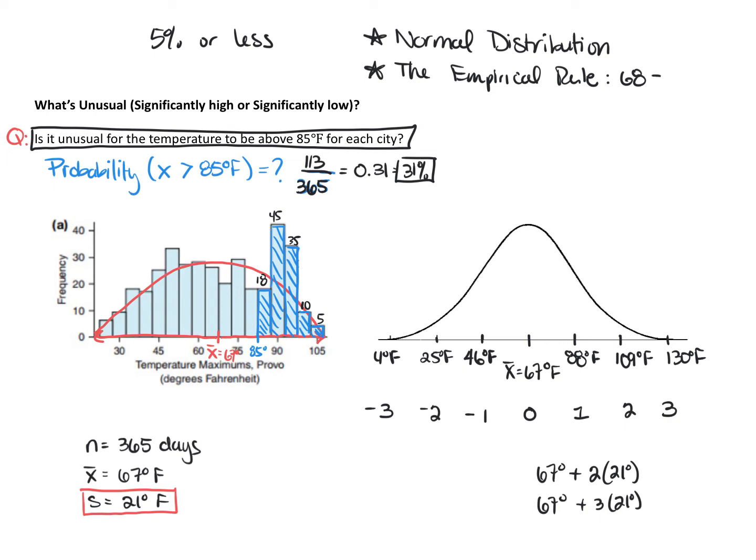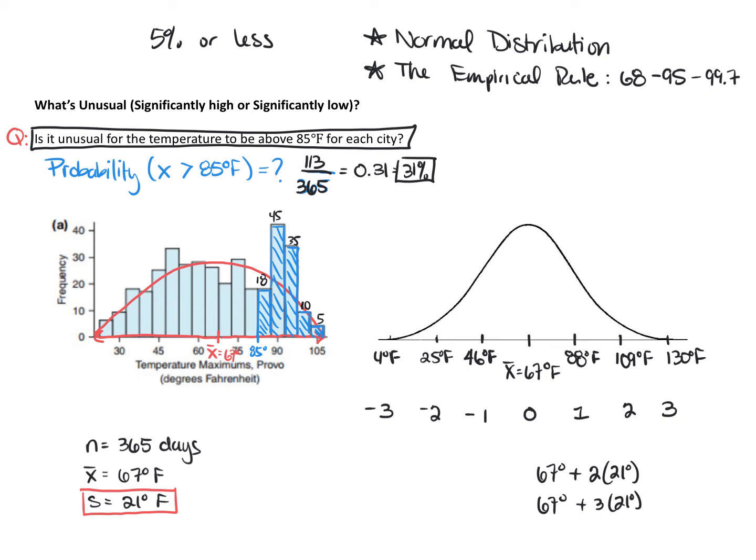When we move out 2 standard deviations, we're going to capture approximately 95% of our data values. So approximately 95% of the daily temperatures in Provo are going to be within 2 standard deviations of the mean. And if we go out 3 standard deviations, then we will capture almost all of the data values, so 99.7%, okay?